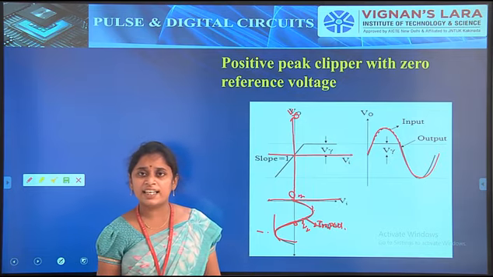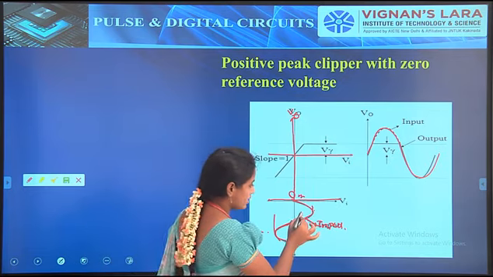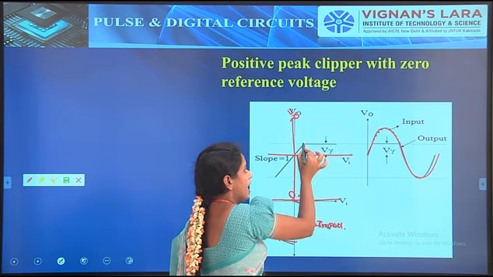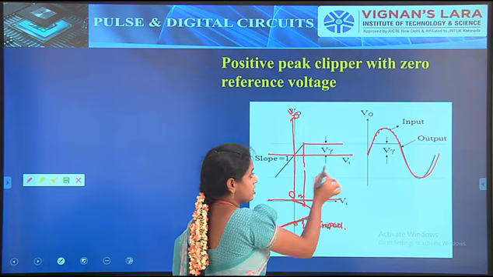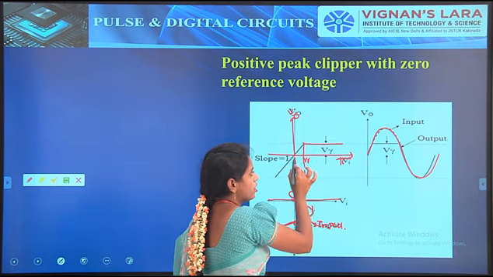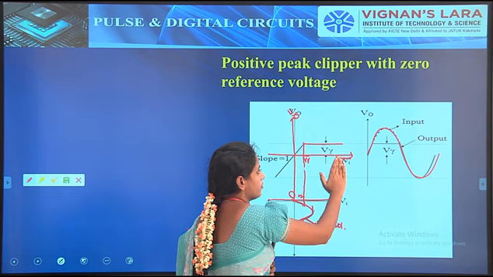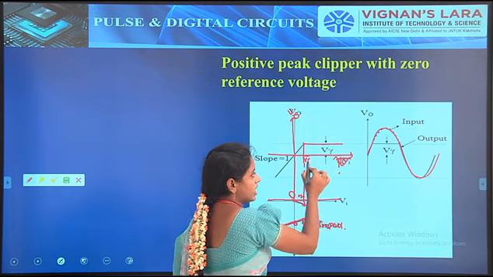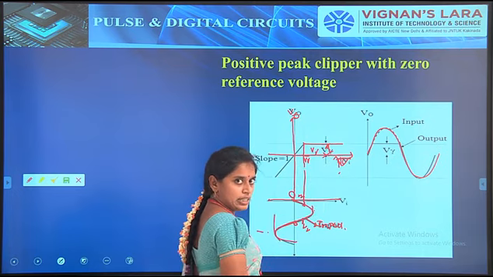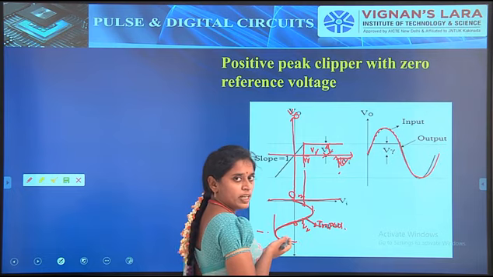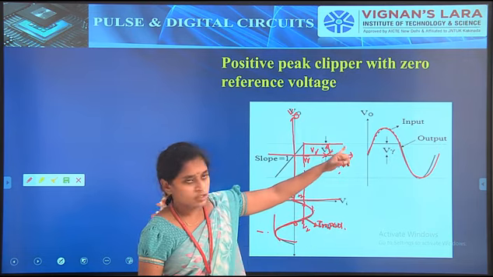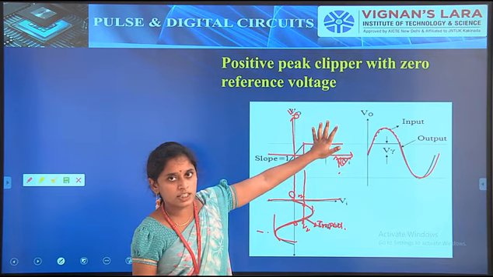So in this time the slope is indicated with slope 0. So this is the V gamma level. I am indicating this V gamma level at the transfer characteristic side, and this one is slope 0, and this is the time period T. This is input voltage Vi. This is the V gamma level, and more than the V gamma level the output is V gamma, and the output slope will be 0. So up to this V gamma, the output will be constant.